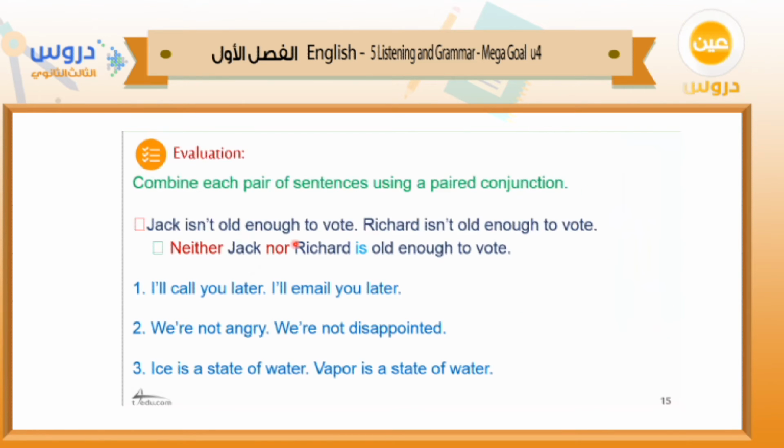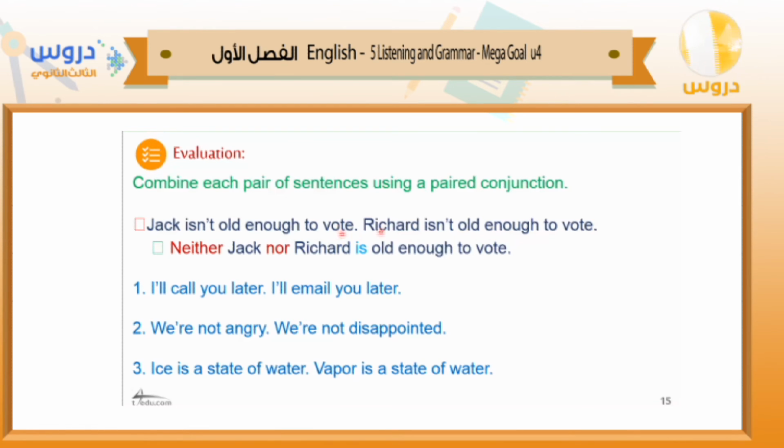Now let's check your understanding. Combine each pair of sentences using a paired conjunction. Paired conjunctions, we have both and, we have not only but also, we have neither nor, we have either or. So here the first one is an example. Jack isn't old enough to vote. Richard isn't old enough to vote.